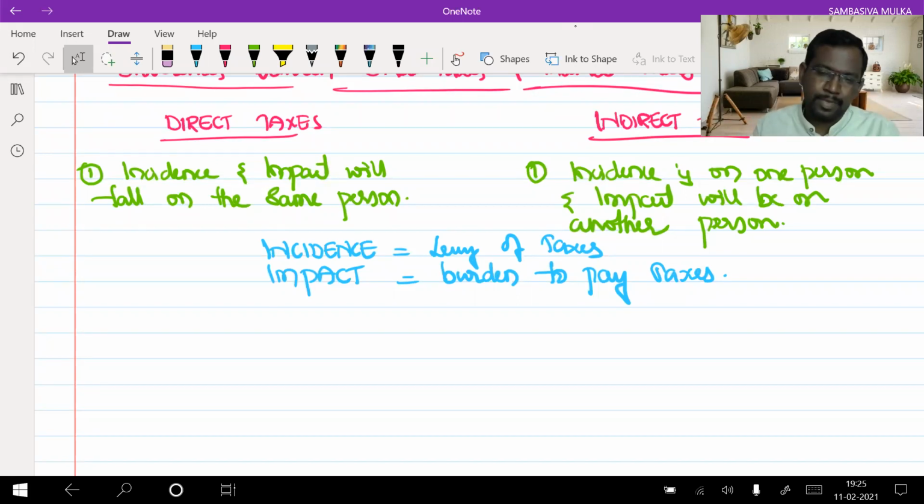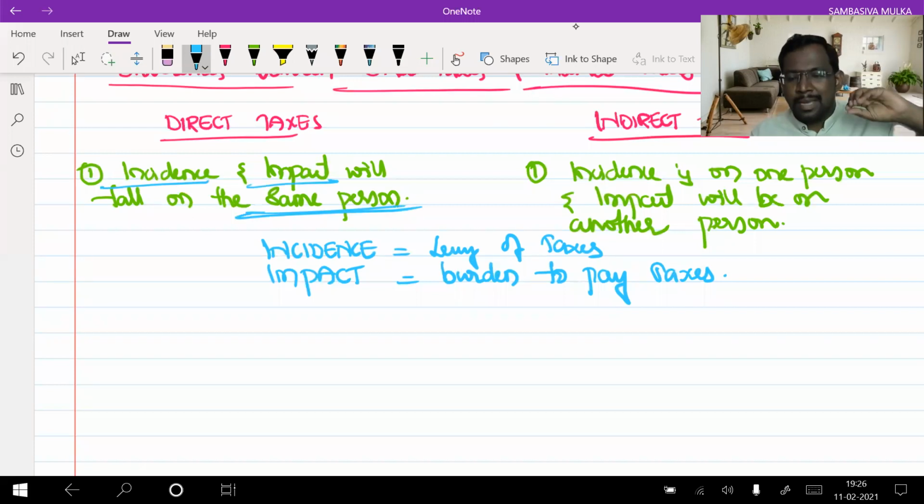See, if I am earning the income and I am asking you to pay the taxes, will you pay on behalf of me? I earned 10 lakhs income, and on this income there is a 1.5 lakh tax liability. If I ask you to pay this 1.5 lakh tax liability, will you pay? Answer is absolutely no. You only earned the income, so you have to pay the taxes. It's your income, you have to pay the tax on it. Clear now? So when it comes to direct taxes, the incidence and impact fall on the same person.